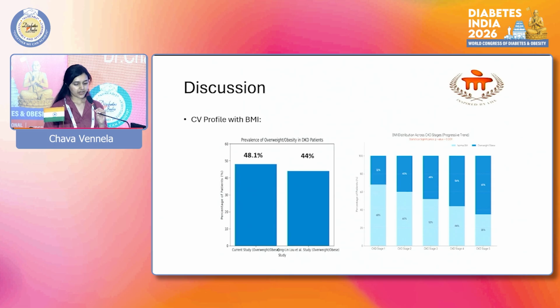A significant correlation was found between BMI category and CKD stage. As we can see here, the proportion of overweight or obese individuals increased progressively from CKD stage 1 to 5, giving us insight into the anthropometric profile of DKD. 48% of participants in the study were overweight or obese, which was comparable to the 44% reported in a similar study by Quinn Limlow.